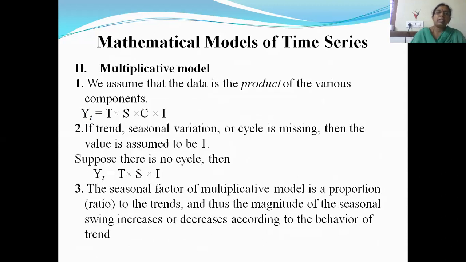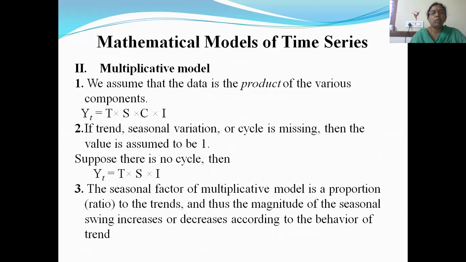Second, you have the multiplicative model. We assume that the data contains the product of all the components. So yt is equal to t into s into c into I. That is trend into seasonal variation into cyclical variation into irregular variation. If trend, seasonal or cyclic variation is missing, then the value is assumed to be I, which is irregular.